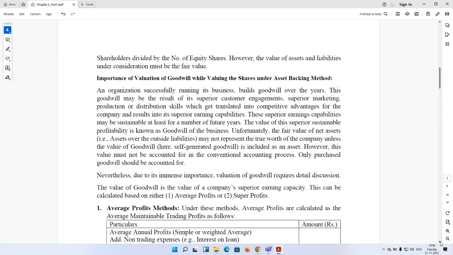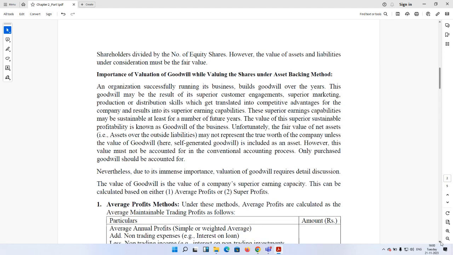So the goodwill which we value for a company is the self-generated goodwill, and that goodwill the company will not record in its books of accounts. That is only for valuation purposes, and that valuation will help the company to determine its real worth and accordingly negotiate the purchase consideration. Only the company which is purchasing the other company and paying purchase consideration more than the net assets of the company will recognize the difference as purchased goodwill and record that goodwill accordingly. Over time it will amortize it also.